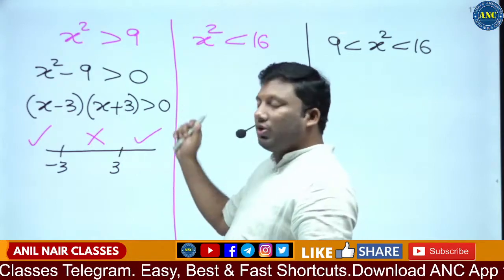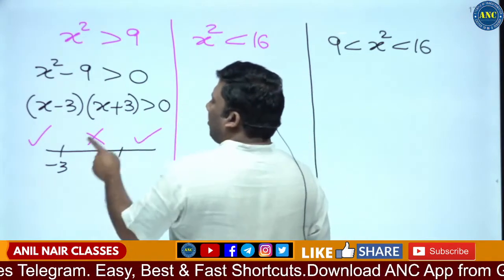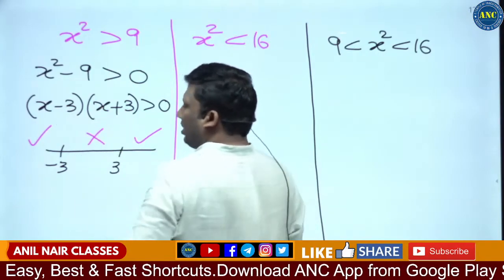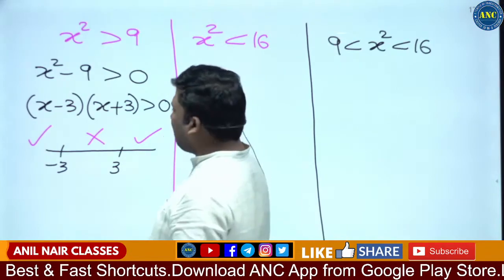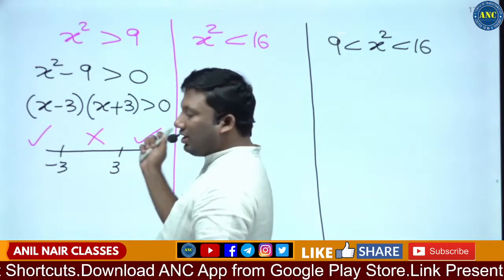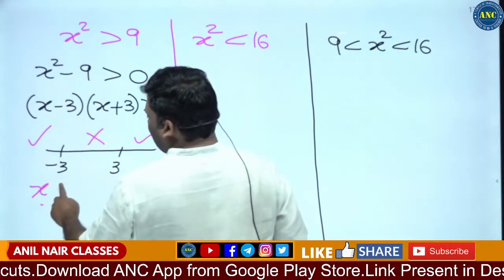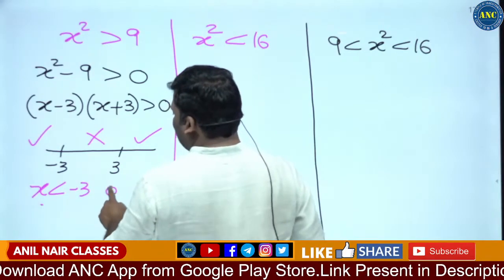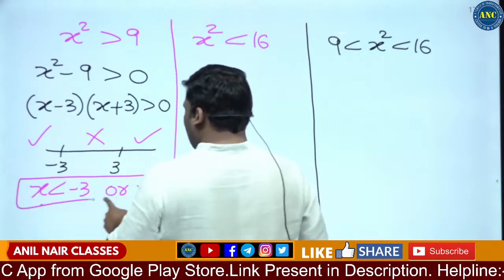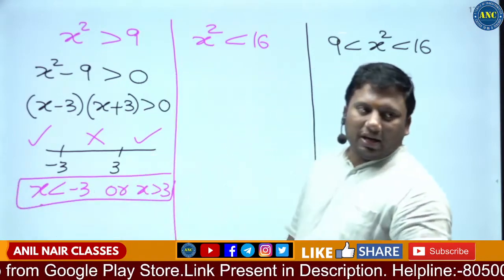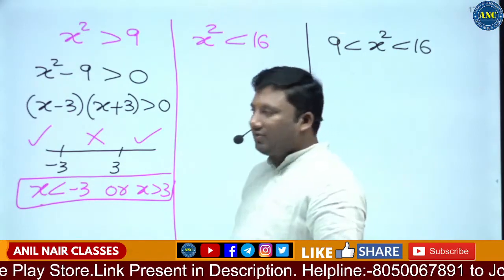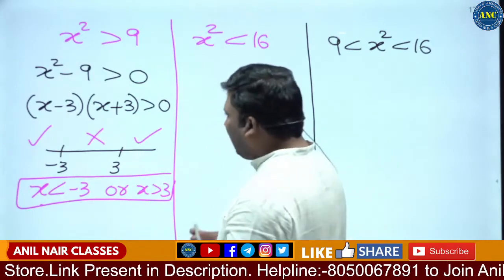Polarity test. x minus 3 into x plus 3 greater than 0. Critical points are minus 3 and 3. Take a value 0. 0 minus 3, 0 plus 3, minus 3 into plus 3 is minus 9. Minus 9 is not greater than 0. Cross mark, so alternatively tick mark. So the answer for this question is x can be less than minus 3 or x can be greater than 3. First statement, I hope the idea is clear.